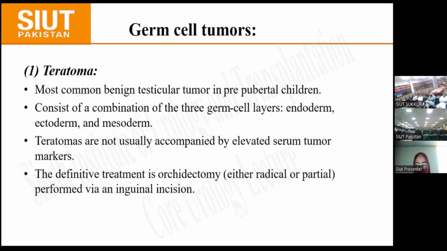So in germ cell tumors, first of all, we have teratoma, which is the most common benign testicular tumor in pubertal children. It consists of a combination of the 3 germ cell layers, including the endoderm, ectoderm, and mesoderm. Teratomas are not usually accompanied by elevated serum tumor markers. The definitive treatment is orchidectomy, either radical or partial, and it is performed by an inguinal incision.